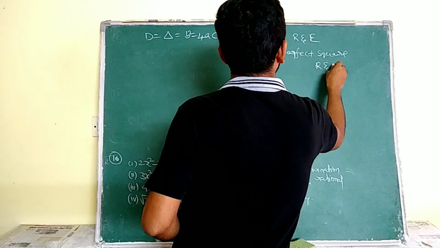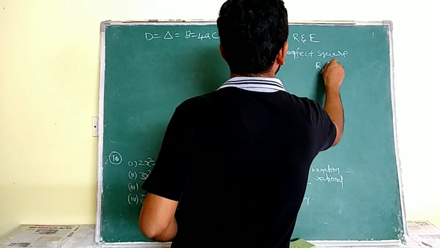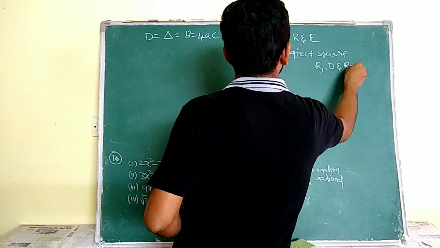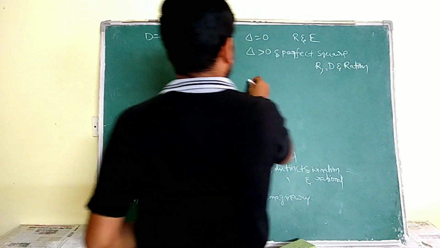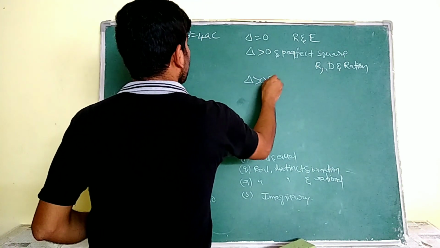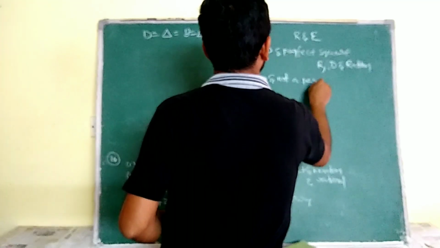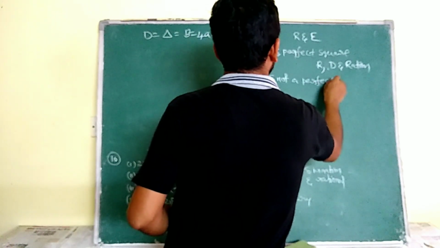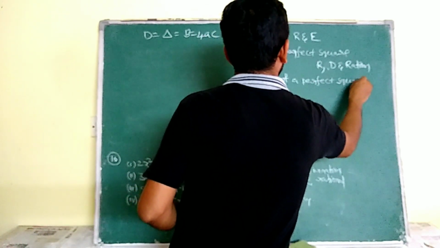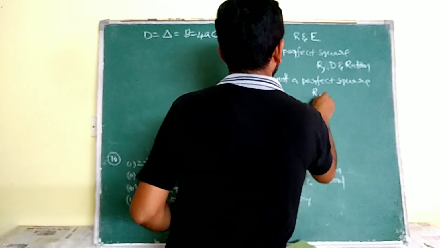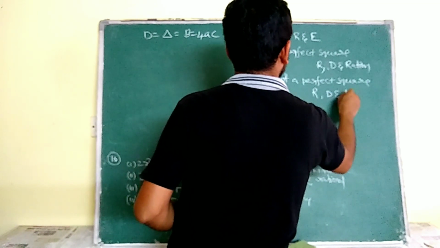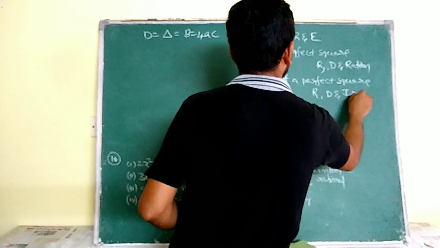real, distinct and rational. Here delta is greater than 0 and not a perfect square. Not a perfect square. Real, distinct and irrational.